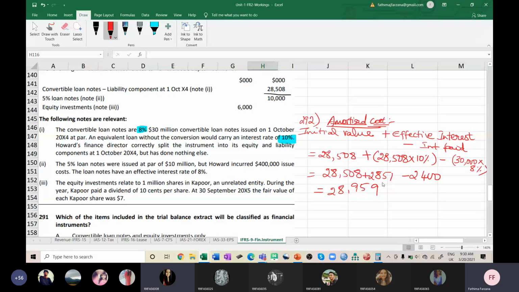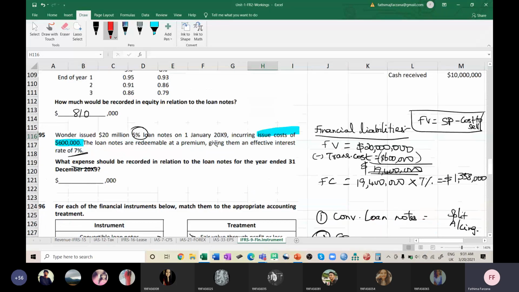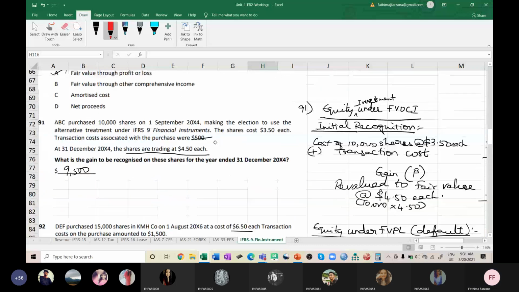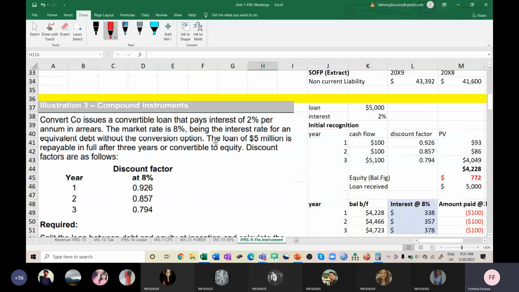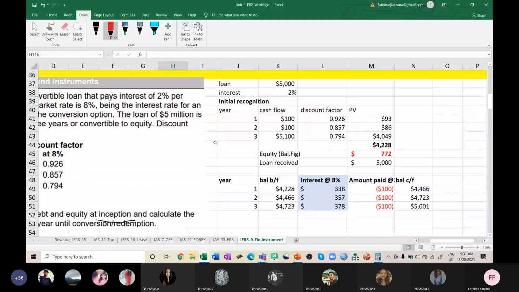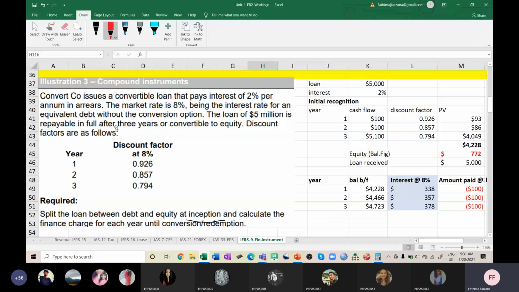Ma'am, I didn't get why we took 28,508 now. Effective interest. See, wait, I'll go here again. So, can you remember this problem? Once you people listen to this, compound instrument, convertible loan: a company issues a convertible loan that pays 2% per annum in